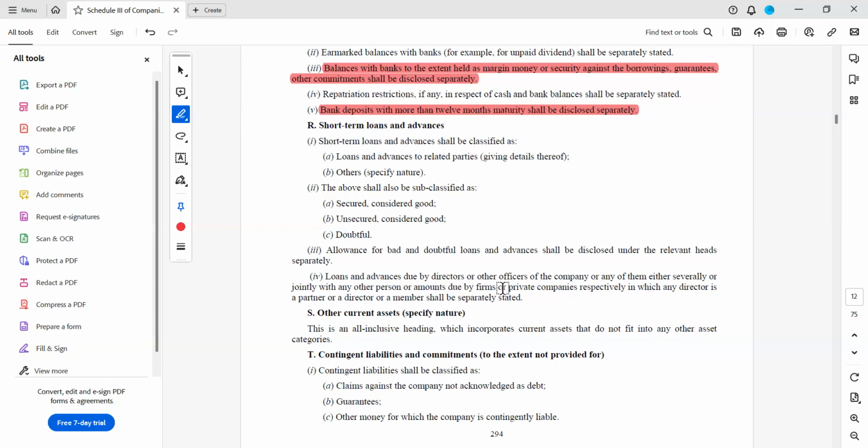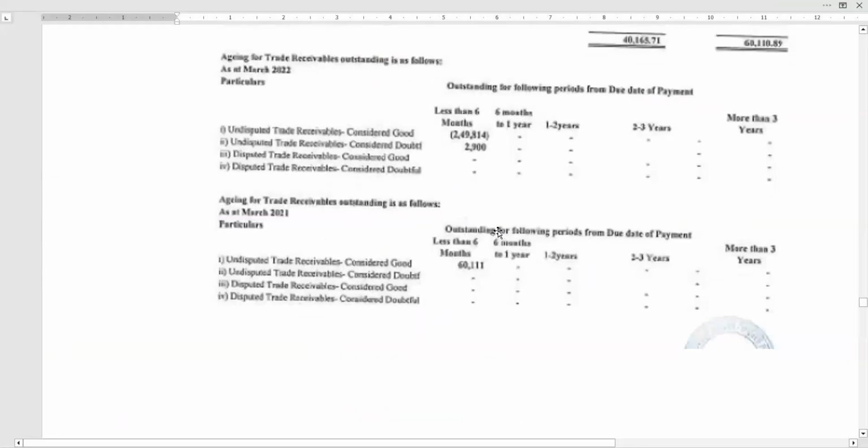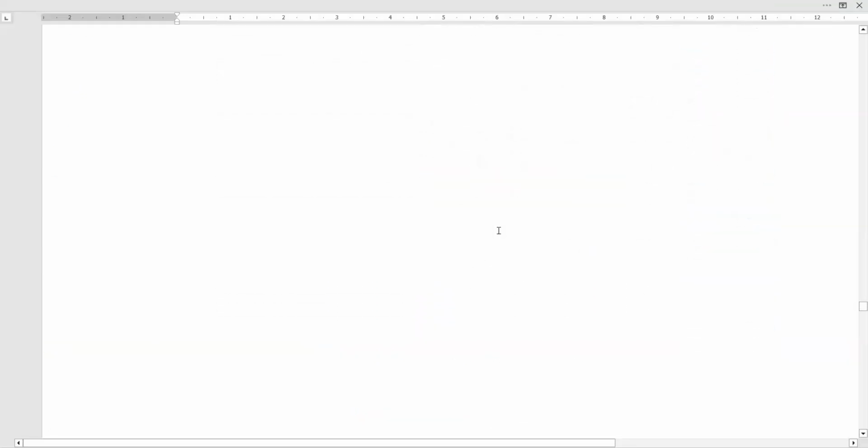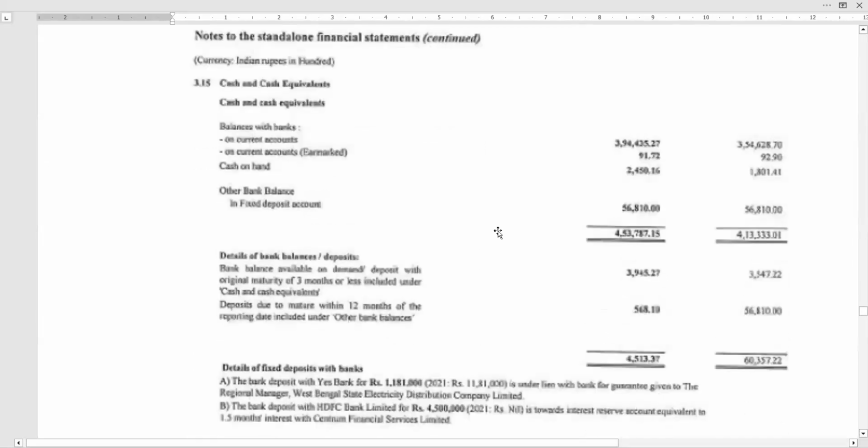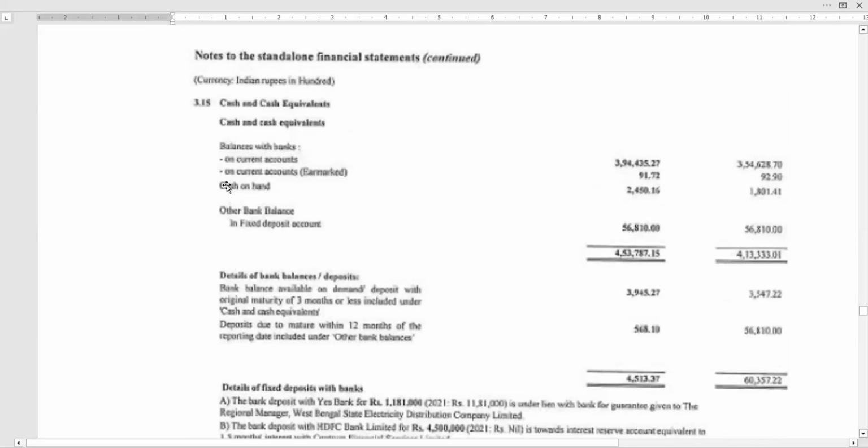Okay, this is a general categorization. Wherever it is not falling under any of the other heads, you can show it here. Okay, now let us see here if they have shown something. See, cash and cash equivalents, you see on current accounts earmarked.